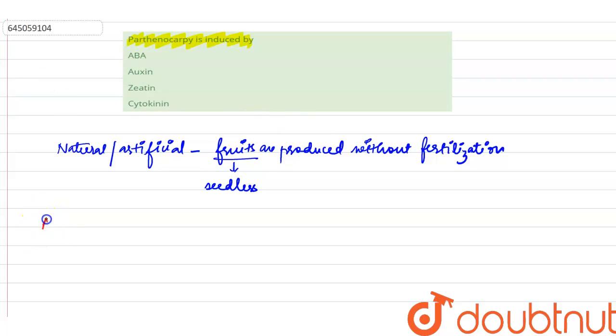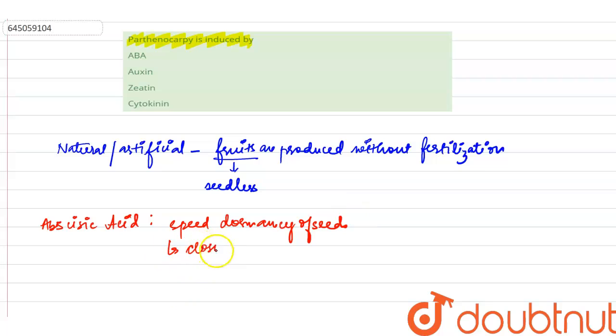Now, what is this ABA? It is abscisic acid. How does abscisic acid help? It helps speed up the dormancy of seeds. Its functions also include stimulating the closing of stomata and stopping transpiration. These are the important functions.